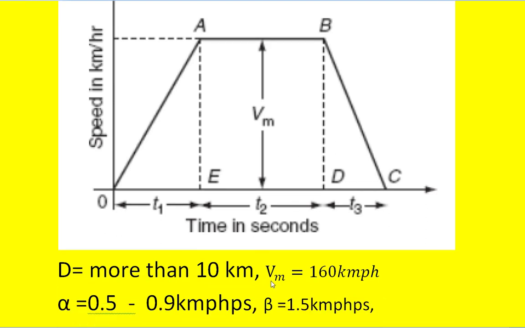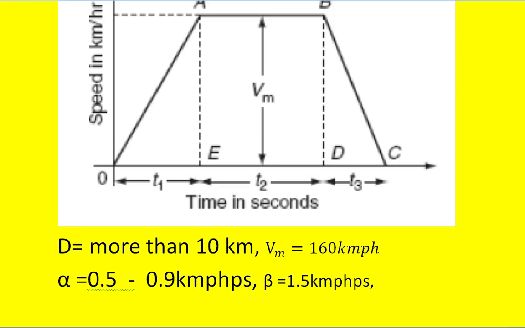And let us see what the practical values of the distance between two stops are in the main line. If the distance between the two stops is more than or equal to 10 kilometers, the maximum speed that it can attain is only 160 kilometers per hour, and the acceleration value for this mainline service is between 0.5 to 0.9 kilometer per hour per second.